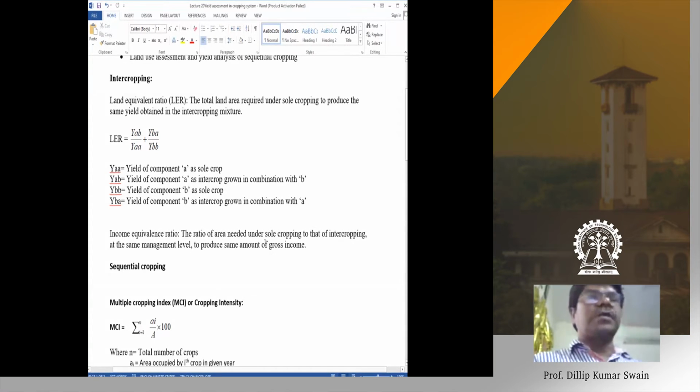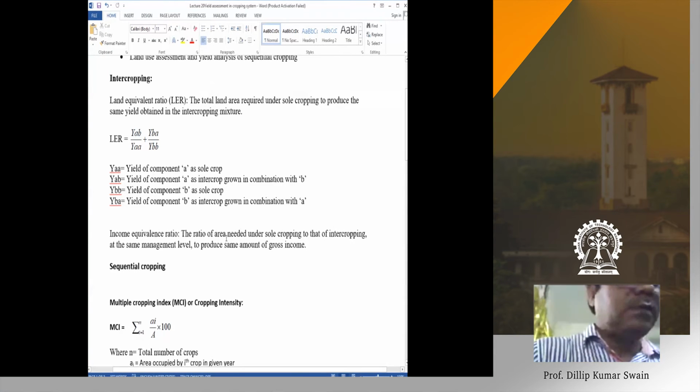We go for the production cost, how much input cost is there, and the selling price. Based on that, we can go for the income equivalence. It means, in the case of 1 hectare, how much net return are you getting? The gross return minus the cost of production. And to have the same net return, how much land area do you need under sole cropping? That gives your income equivalence ratio. The same way you can calculate it. Okay, could you get it?